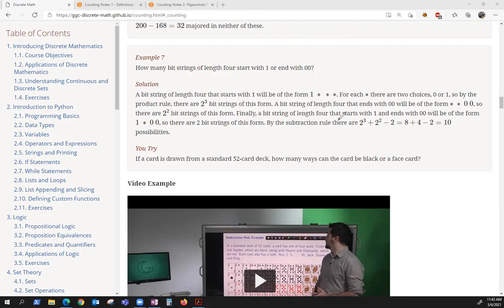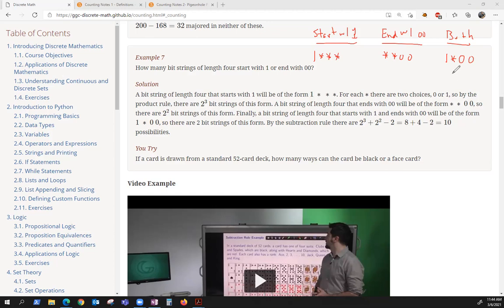Well, let's count it. What I'm going to do is write the ones that start with a 1, like this, 1, and then I'm going to draw a star to represent that it can be whatever it wants. The ones that start with 1 are going to look like this. The ones that end with 0, 0 are going to be of the form star, star, 0, 0. And then the ones that are both are going to look like this. They start with a 1, there's a star, and then they end in 0, 0.